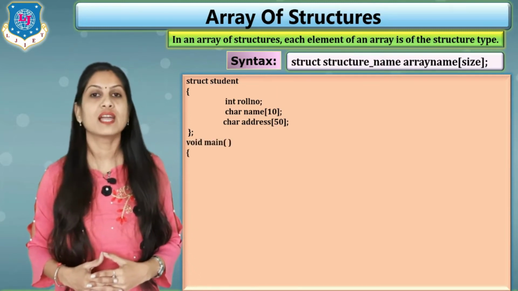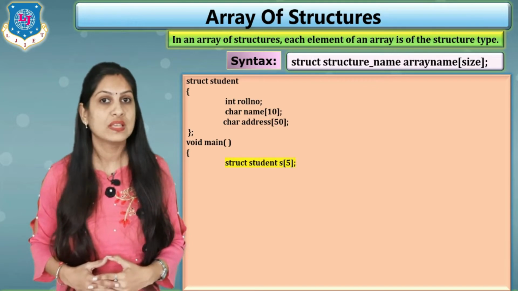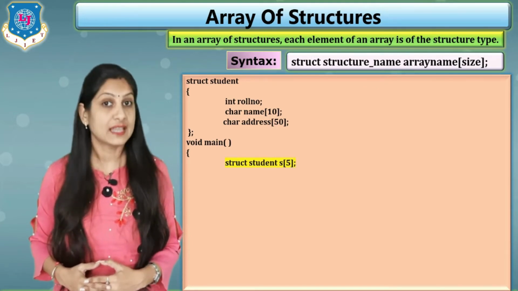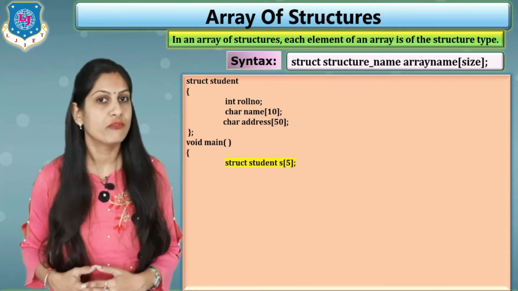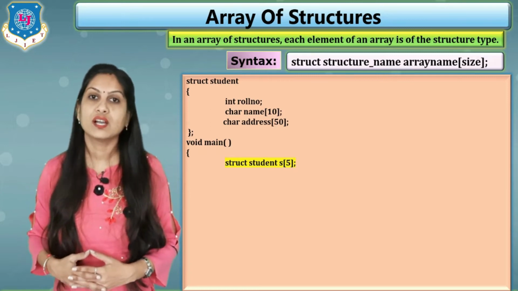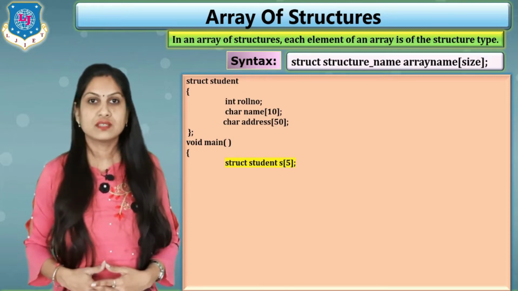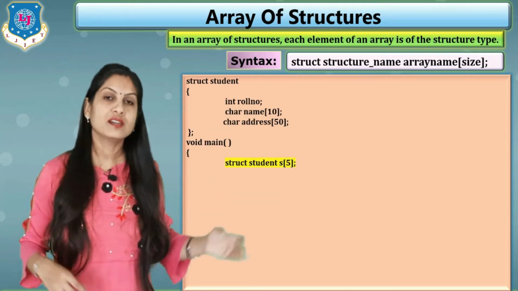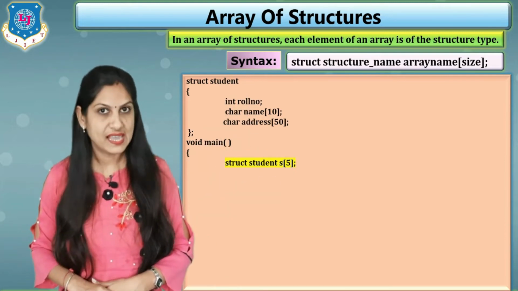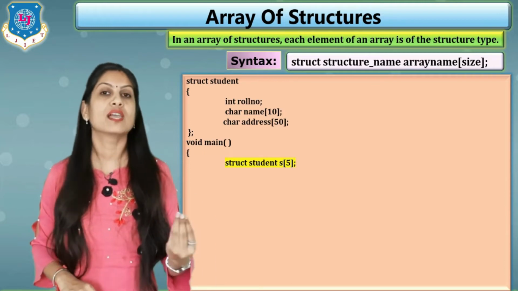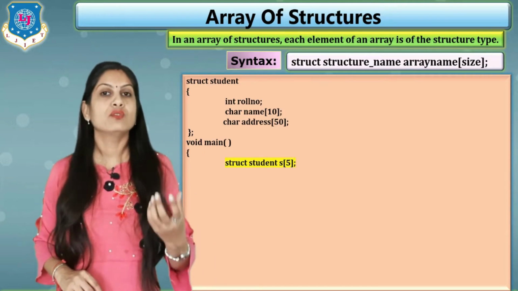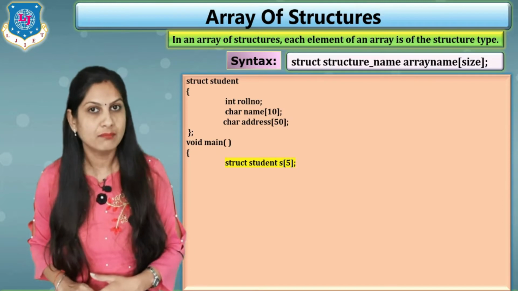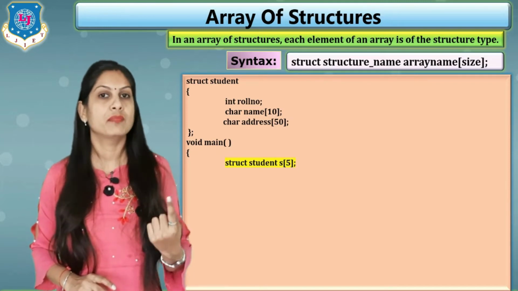Inside void main we write the declaration of the structure variable, that is our second method for declaring a structure variable. But now our title is array of structures, so we follow the syntax struct student, then the array name, suppose s, and inside square brackets we write 5, meaning the data of 5 students can be combined using the single name s.